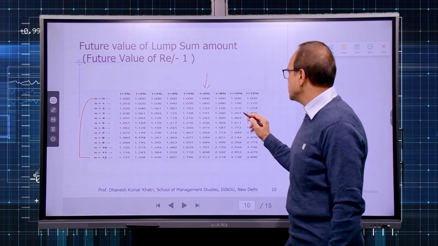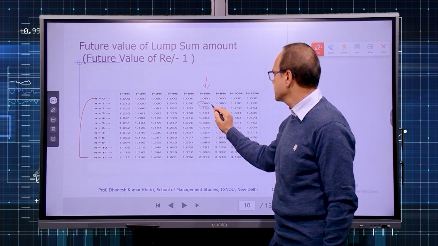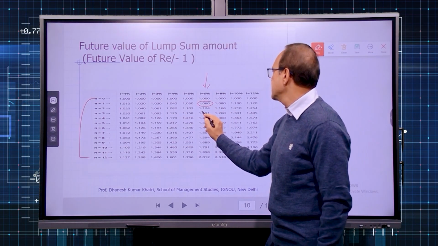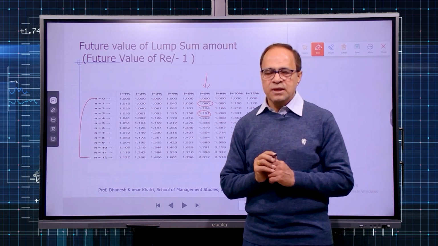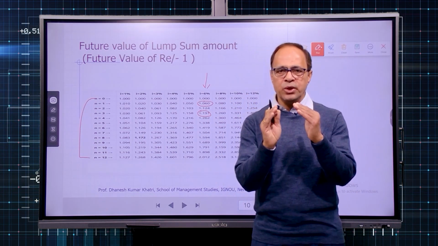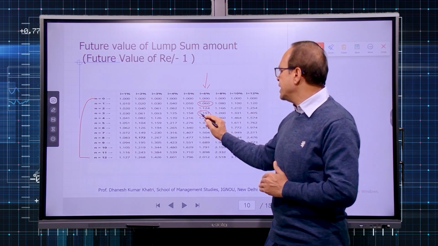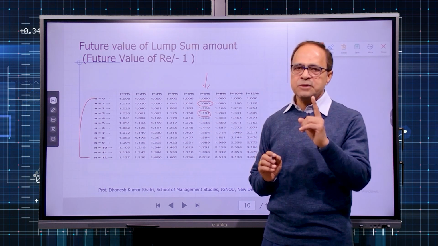If you are depositing the money only for 1 year, you will pick up this factor. If you are depositing the money for 3 years, you will pick up this factor. Now what this table is telling us is that if rupee 1 is deposited today for 3 years, its future value at the end of the third year will be 1.191 at the rate of 6%.